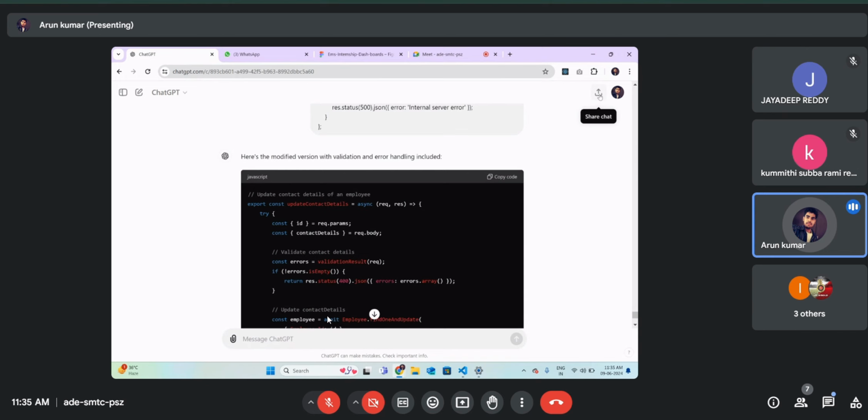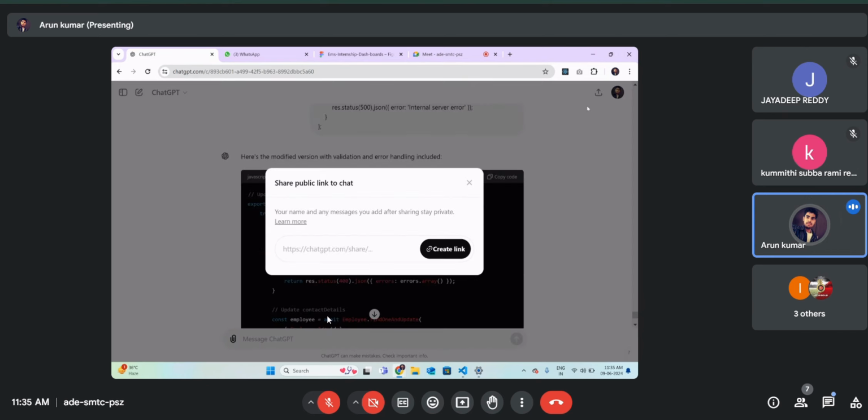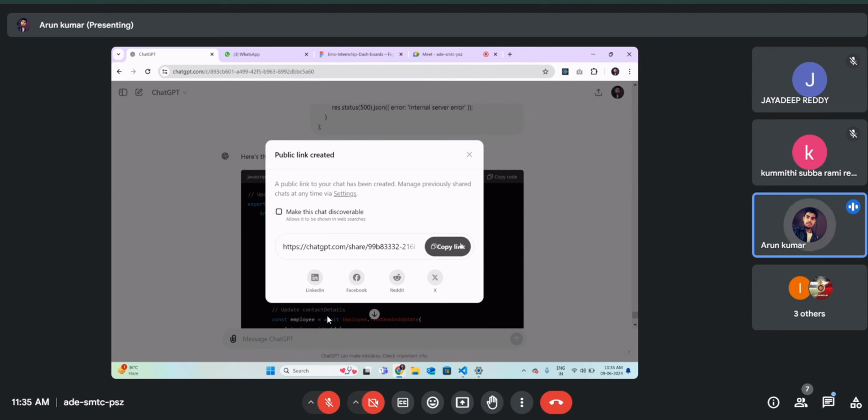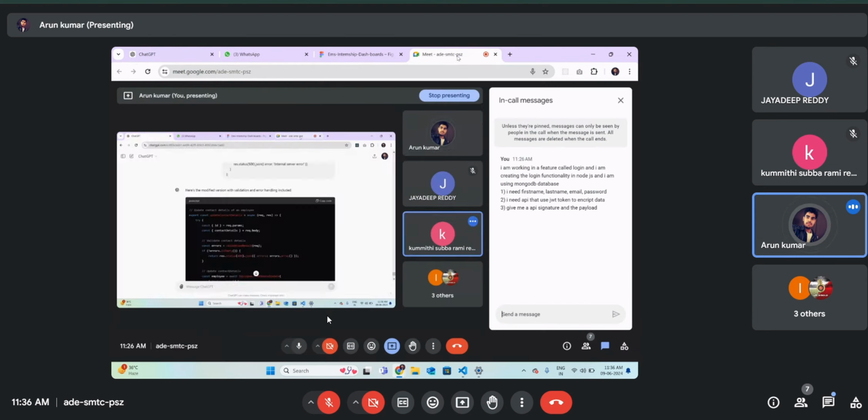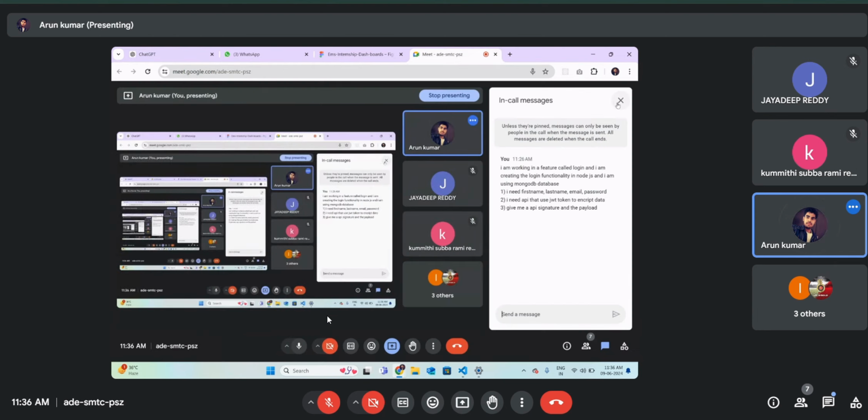And if you have any trouble, copy this link and paste it to the team's WhatsApp group so that we can understand if you are facing any problem. Any question?